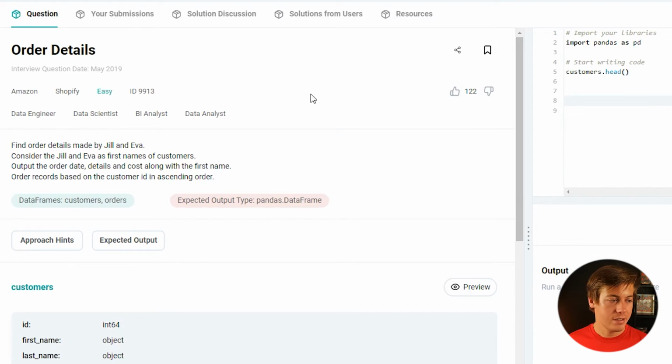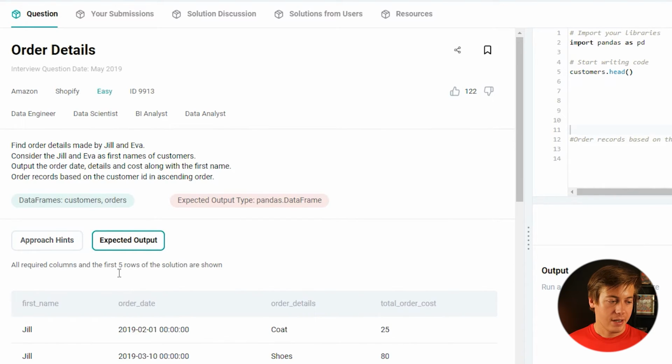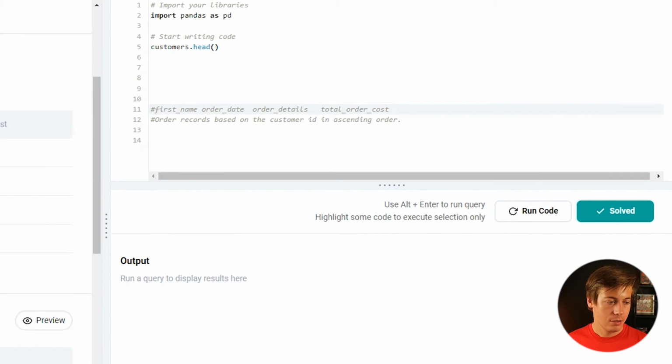All right, order details. So find the orders made by Jill and Eva. Consider that Jill and Eva is the first name of customers. Output the order date details along with first name. Order records based on customer ID and ascending order. So just put that in here. We want ascending. Okay. Expected output. And it's our output right here. All right, so let's take a look.